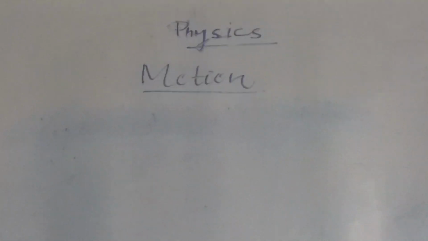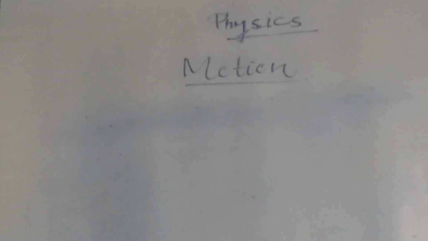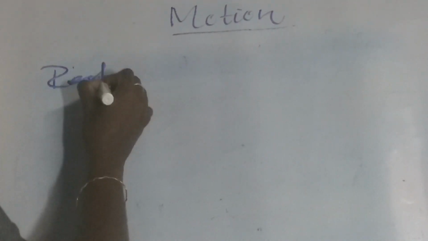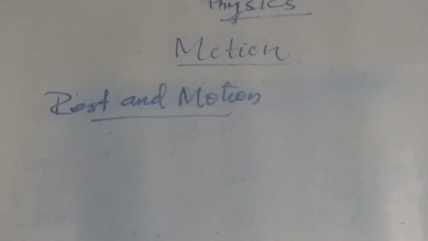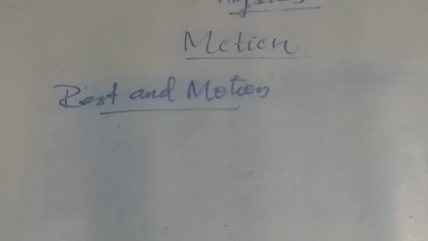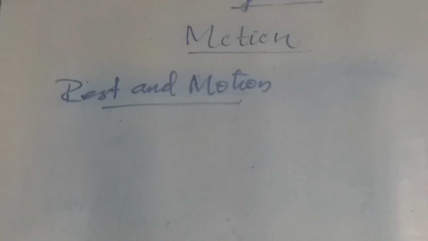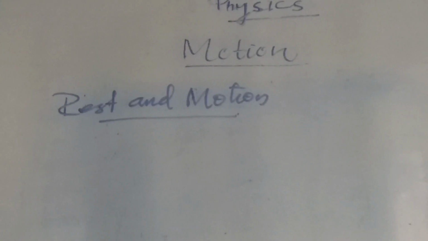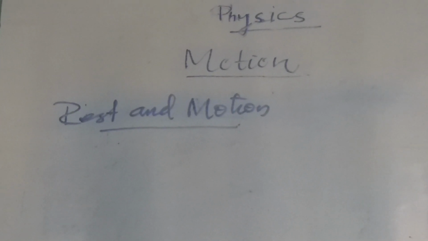Good morning, dear children. Let me start the first lesson on physics, that is motion. All of you are familiar with the terms rest and motion. In everyday life, we see some objects at rest and others in motion. Can you say the examples for objects in motion and at rest? Flying of birds, swimming of fishes, movement of vehicles, and movement of earth are a few examples of motion.